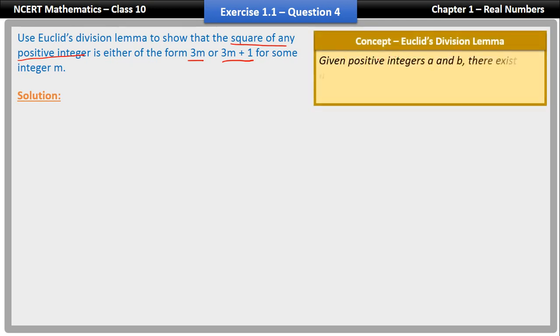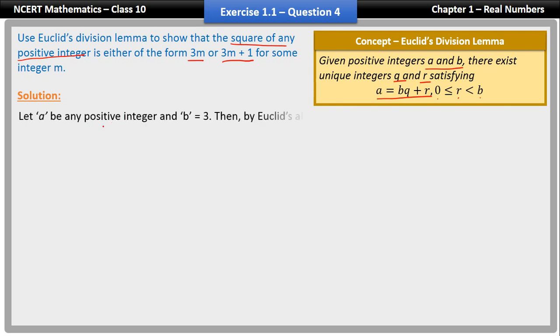So we'll be using Euclid's division lemma to solve this problem, which says that for any positive integers a and b, there exist unique integers q and r satisfying a is equal to bq plus r, such that 0 is less than or equal to r is less than b. So we'll be using this concept to solve this problem.